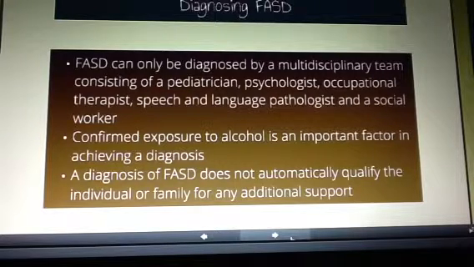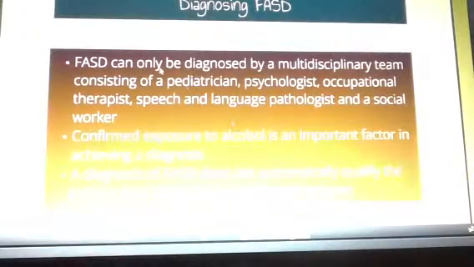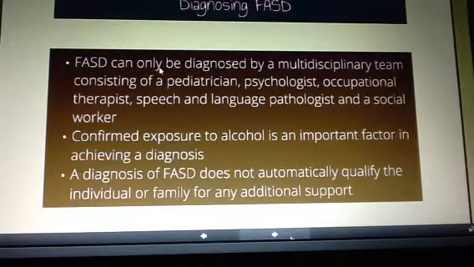It is extremely hard for a child to get a diagnosis if there is not confirmed exposure to alcohol. This has ramifications for children involved in the foster system or children who have been adopted and do not have that information readily accessible. There is a disproportionate number of children affected by fetal alcohol spectrum disorder within the foster system and who live with adopted families. For children who are still with their birth families, this means that somebody within the family has to be able to admit that drinking occurred during pregnancy. And this is often a very hard and traumatizing thing to do, especially for birth mothers.